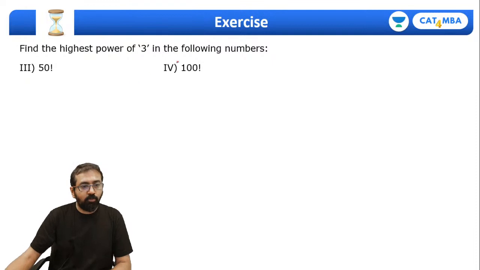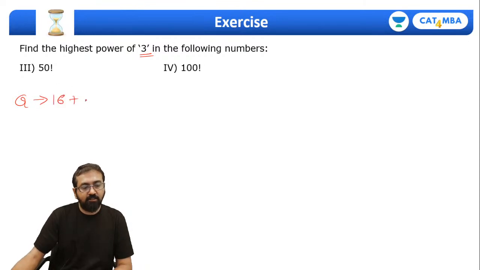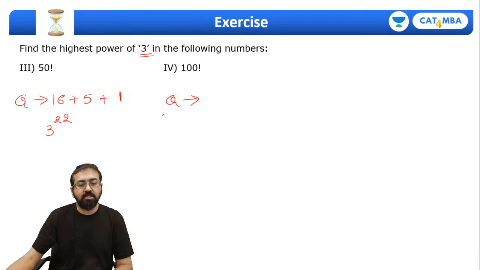In fact, can you tell me what is the power of 3 over here in these numbers? Write down the quotients. 50 divided by 3, 16. 50 divided by 9, 5. 50 divided by 27, 1. That's it. So 3 raised to how much? 22. Correct? Same way, if you check over here, what are the quotients?